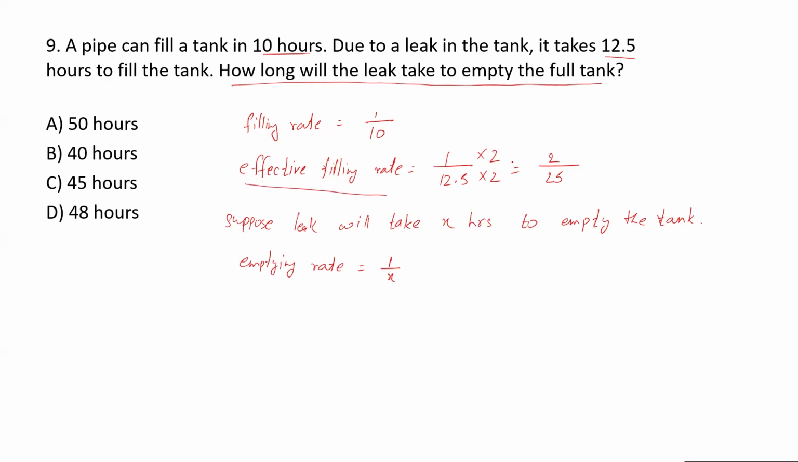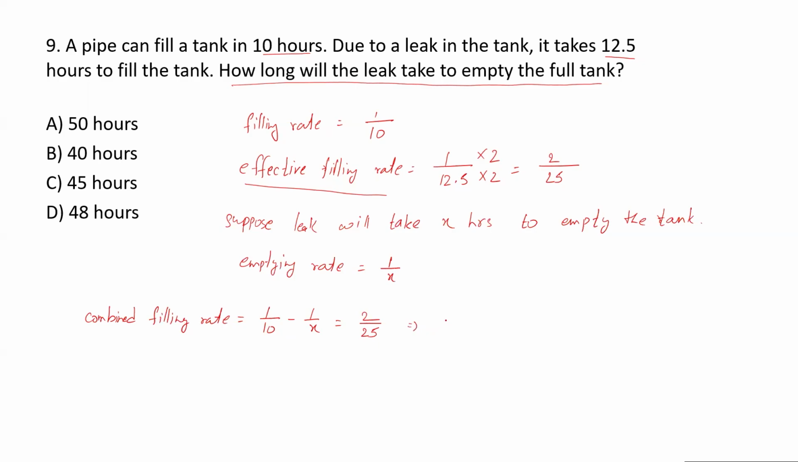Now the effective filling rate is 2 upon 25. If the emptying rate is 1 upon X and the actual filling rate is 1 upon 10, then the combined filling rate will equal 1 upon 10, the filling rate, minus the emptying rate, that is 1 upon X. So this is the effective or combined filling rate. But it is given to be 2 upon 25, right? That is what is given. Now, from this equation, we have to compute the value of X.